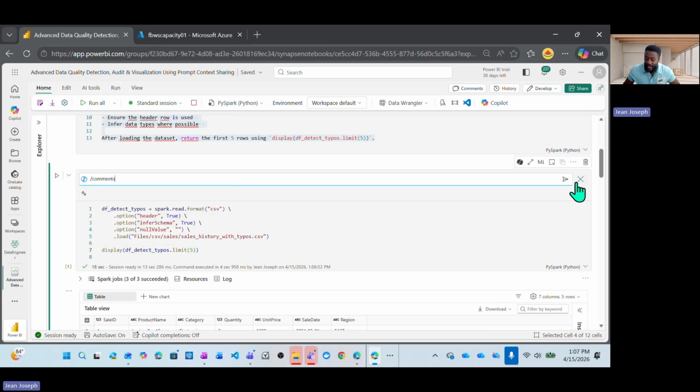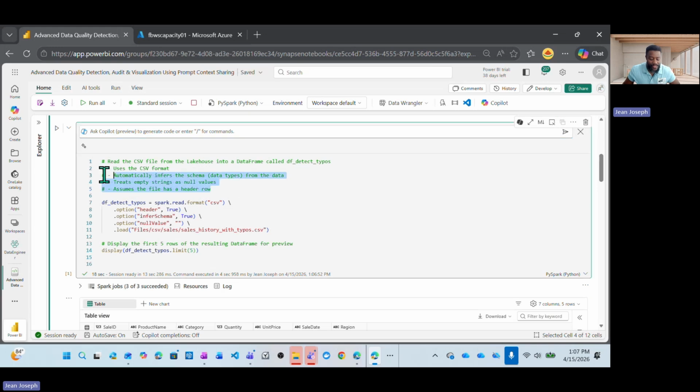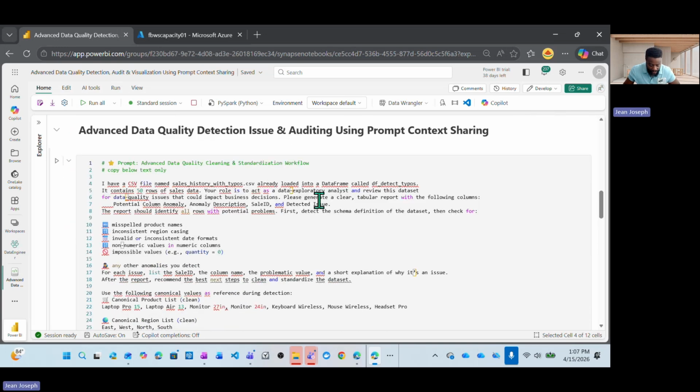So now, as soon as I say submit, notice how Copilot will go and add comment. Let's say keep. So you can see it goes and explains each line of code. How cool is this? Perfect. That's what we want. Great.